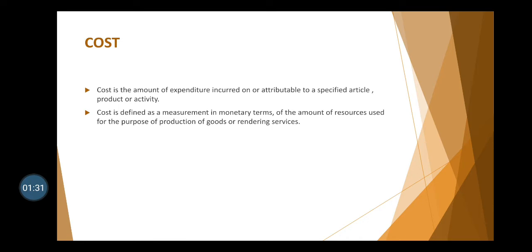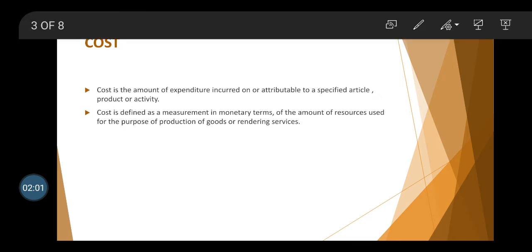So cost is the amount of expenditure incurred for manufacturing a product or for rendering a service. So these resources which are used in production or for rendering services are being expressed in monetary terms. So cost is defined as a measurement in monetary terms of the amount of resources which are used for the purpose of production of goods or rendering of services.